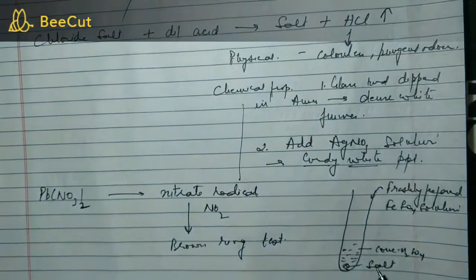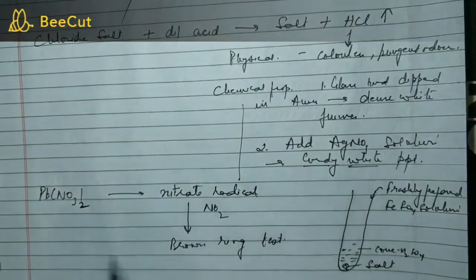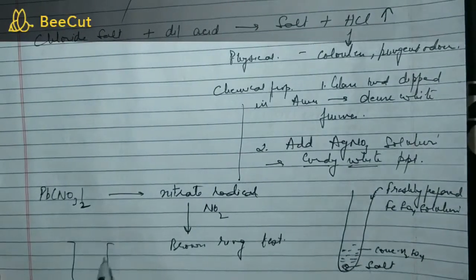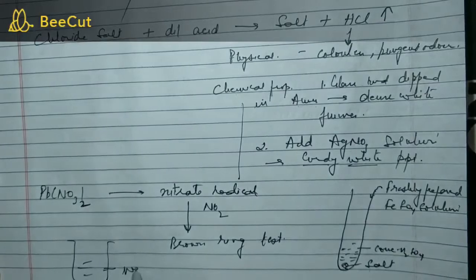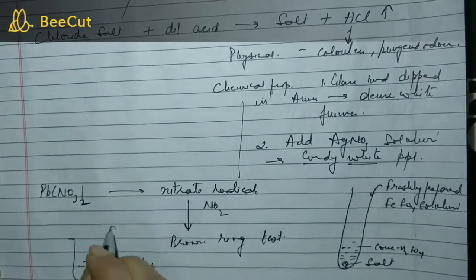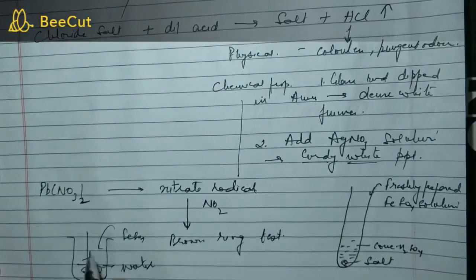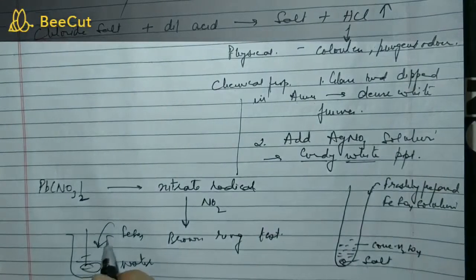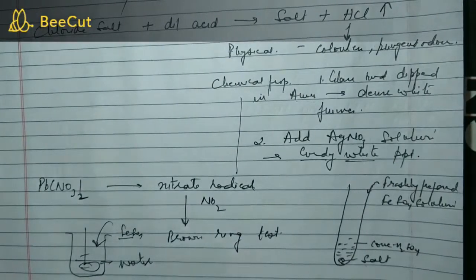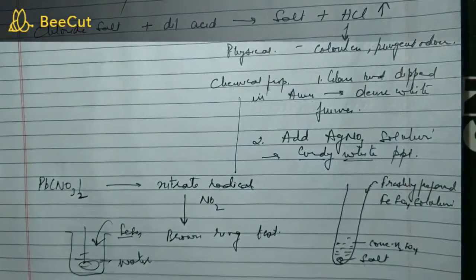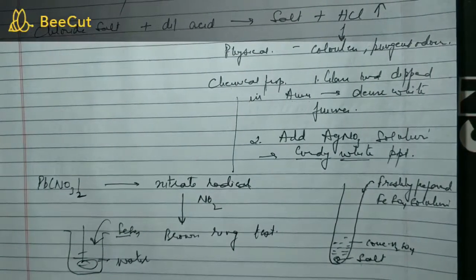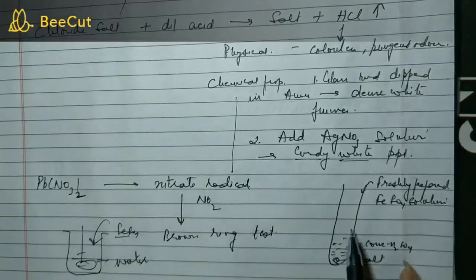Freshly prepared means when the test is being done, immediately we take a measured amount of water in a small beaker, add FeSO4 to it and keep stirring. We can't prepare it earlier because ferrous will oxidize to ferric sulfate, and ferric sulfate is not sensitive to the test.